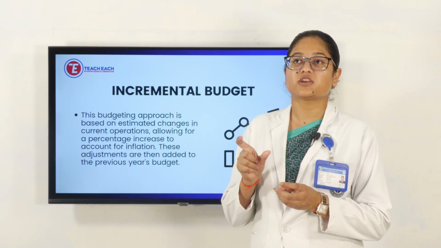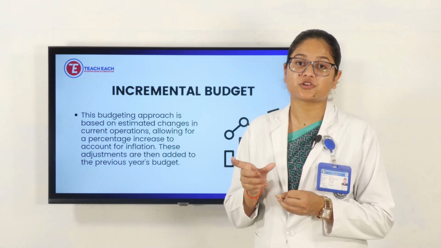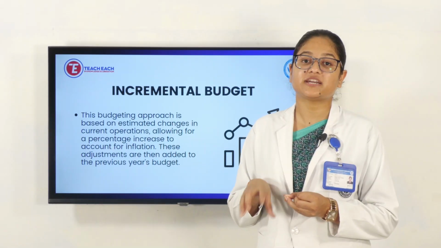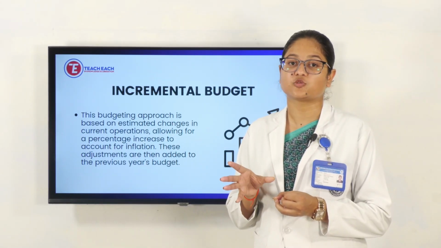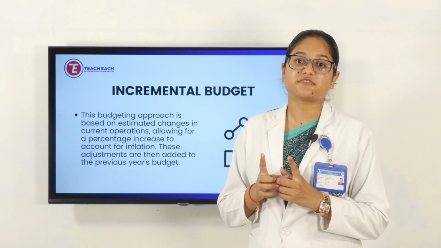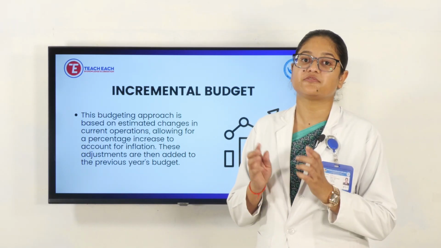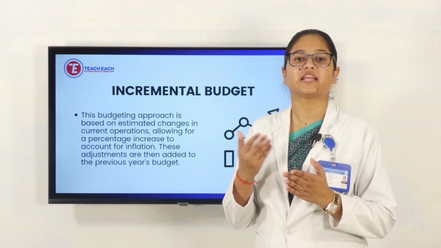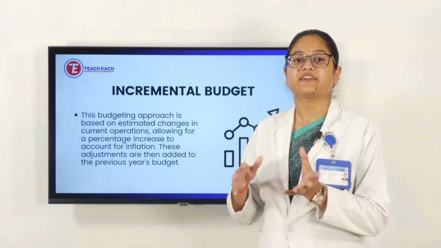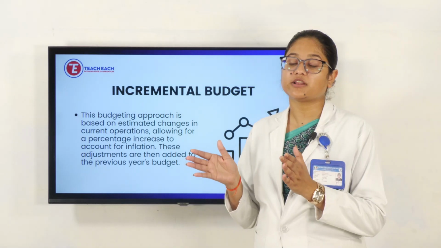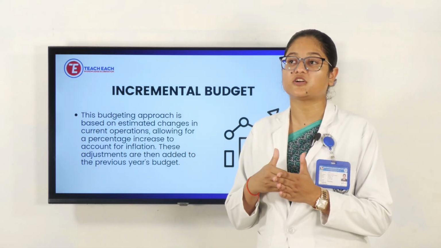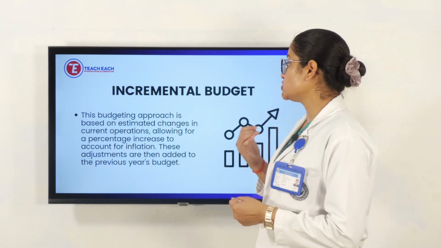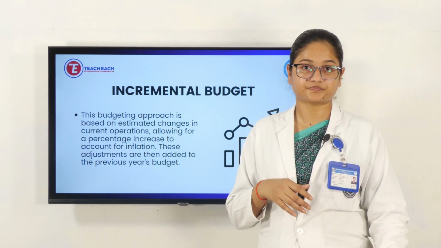For example, if there are 50 faculty or 50 nursing staff and this year a 2% increment has to be done, then a separate budget will be formed by the accounting section. They will know the basic or gross salary of each employee, and if we add the 2% or 10%, that amount will come. So it will be the incremental budget for this year for the faculty or the staff nurse increments. That is known as the incremental budget.